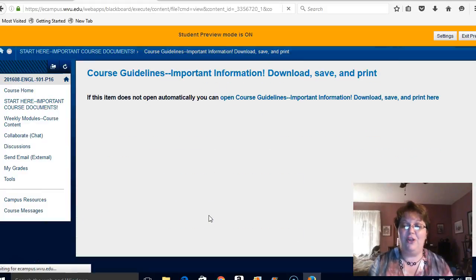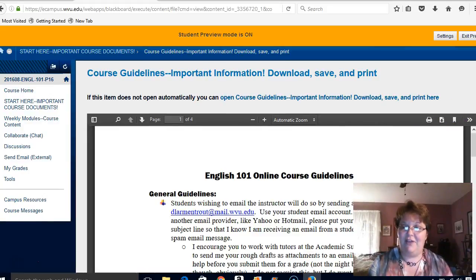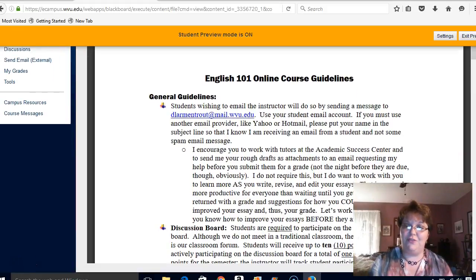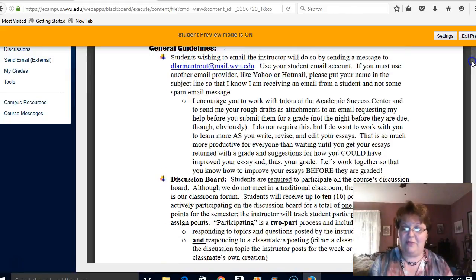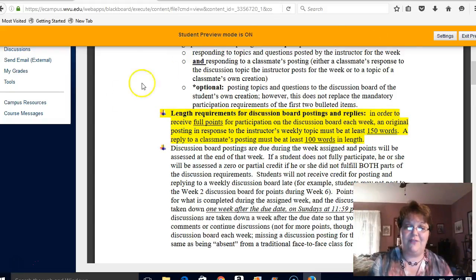Again, it's labeled as another important document that you want to make sure you download and save. There are some directions in the syllabus, but there are even more directions in this course guidelines document. In the course guidelines, there is information about how to email me, information about the discussion board, including this very important thing. A lot of people wind up not getting full credit for their discussion simply because they didn't pay attention to this particular part of this document, that there is a word count requirement for posts and for replies.